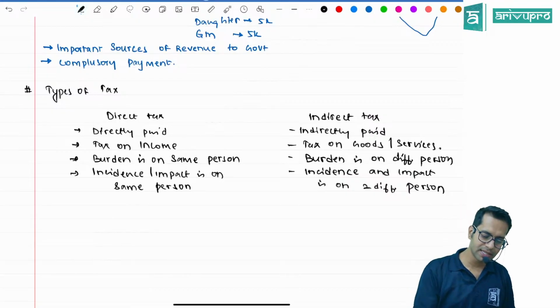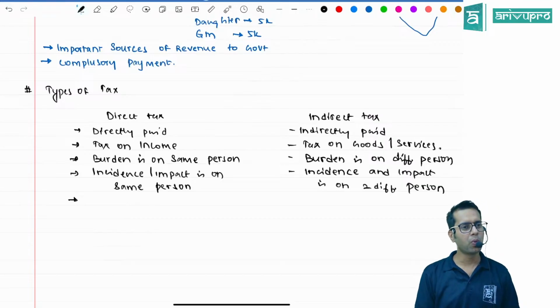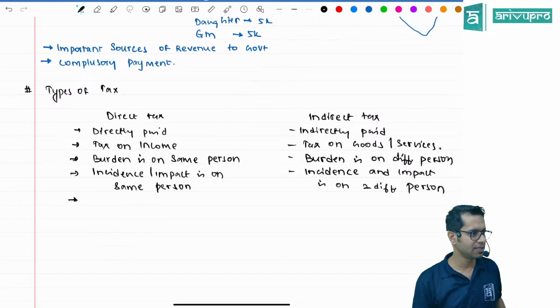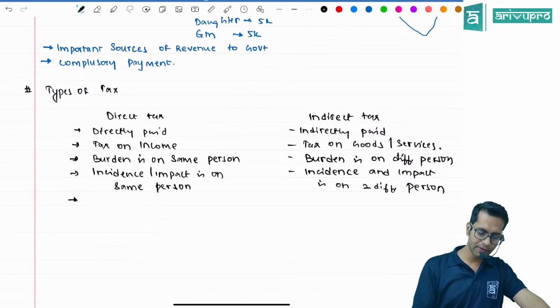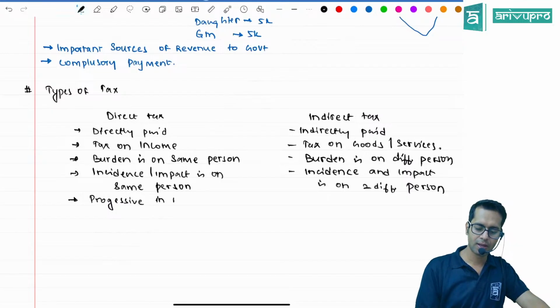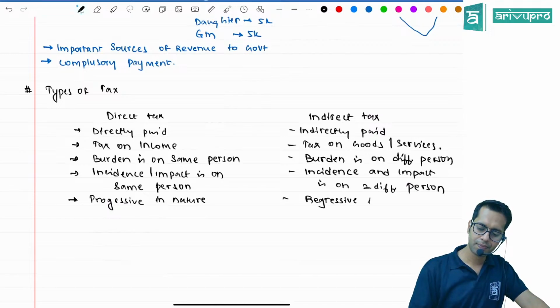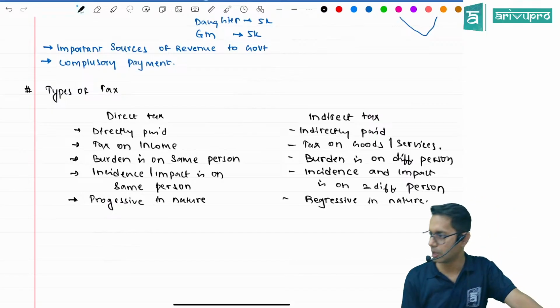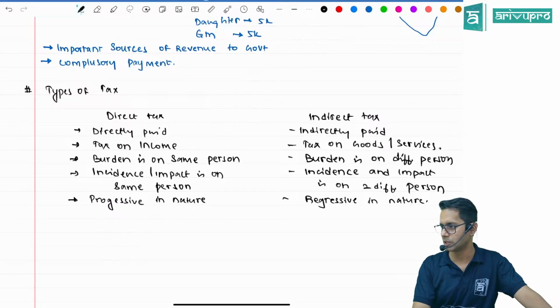Have you heard somewhere that there is something called progressive in nature, regressive in nature? What is progressive? Direct tax is progressive in nature and indirect tax is regressive in nature. Sir, what do you mean by this? We'll see all those things.